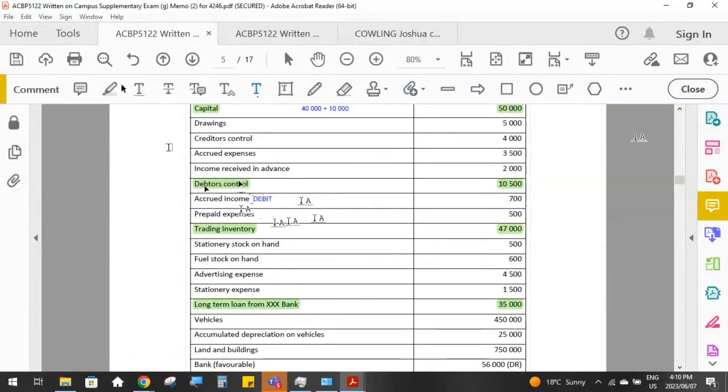What type of balance is prepaid expenses? This is going to be a debit balance, because when we record a prepaid expense, we go to an expense account that we've already recorded and we credit the expense account to reduce the expense, and we debit the prepaid expense account to show that we've paid that account early.